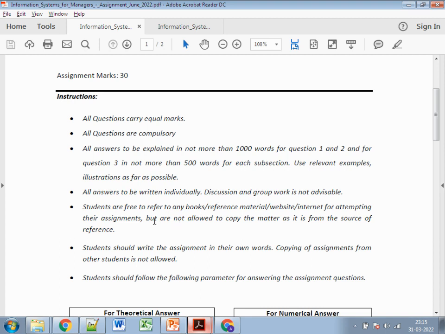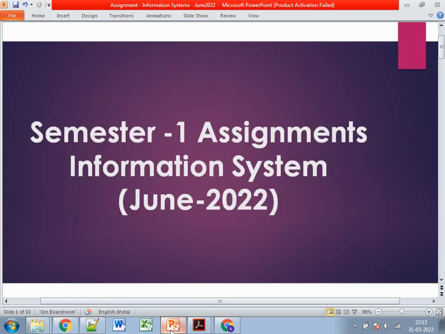So now let's discuss the information system subject assignments. Information system is a very easy subject. It's a completely theoretical one, and it becomes very easy for those who are from an IT background. But even those who are not from an IT background will find the assignment part very easy to attempt. So let's see what the three questions are, what content we need to write, and what pages to refer to from the book. Let's discuss each question one by one.